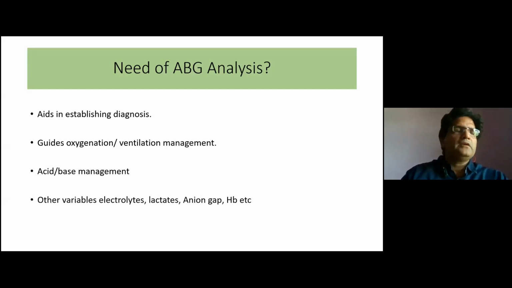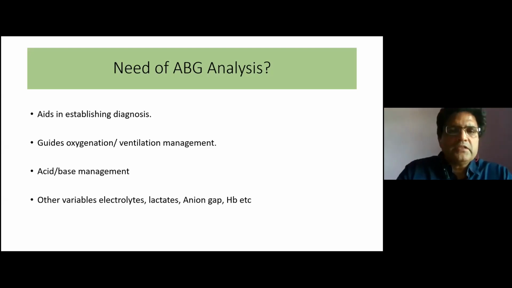Once we have the ABG with us, there are other variables also given there: the lactate, electrolytes, sodium, potassium, and calcium, anion gap, and hemoglobin. All these are important as far as critically ill patients lying in our COVID ICU or SDU are concerned, and these values also need to be corrected, as we all know that electrolyte imbalances cause not only muscle weakness, unconsciousness, but also arrhythmias in these patients.